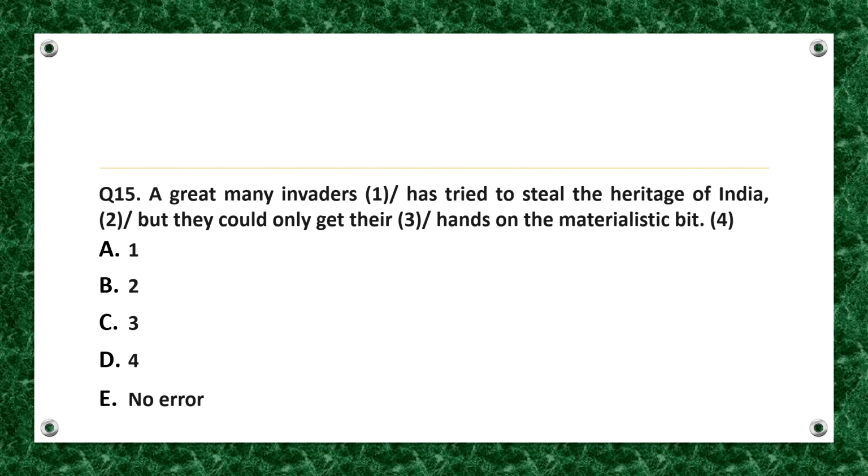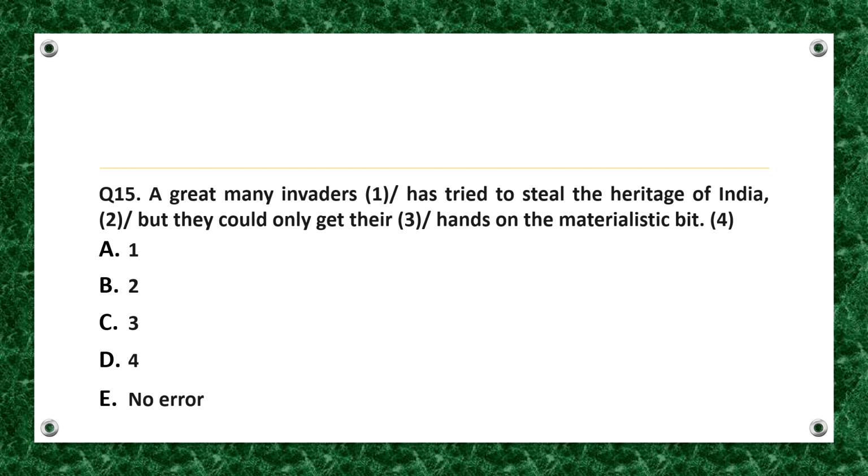Now, moving on, solve the next one. Is it done? Let's check. Let me first read out the sentence given.